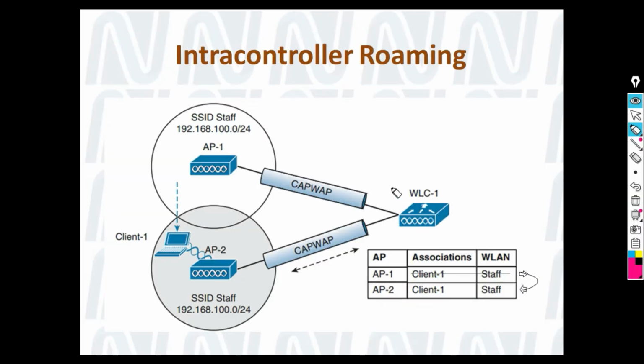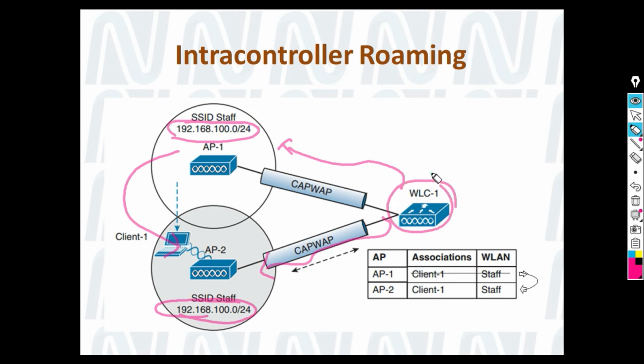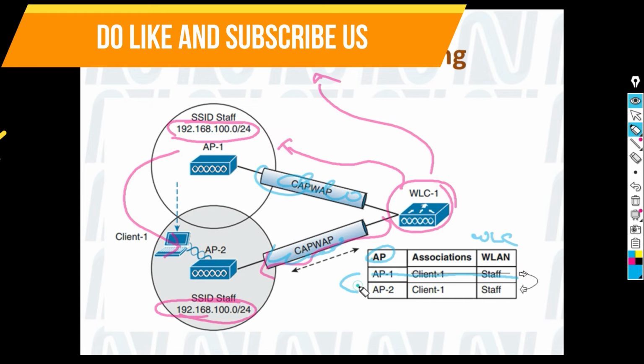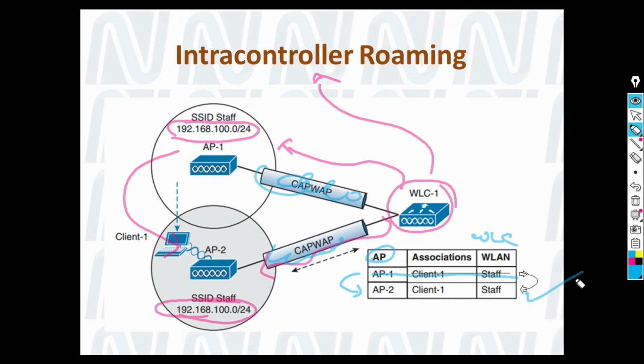So if you see, this WLC is pushing two SSIDs over here and over here. Both have the same SSID and the same layer 3 address; the subnet is the same. So if a client is moving from one AP to another AP connected to the same WLC, it is known as intra-controller roaming. And again, all of the communication will be secured, going through the CAPWAP tunnel. The WLC will maintain a table where it sees that the client was first associated with AP1, and now all of that entry is moved to AP2. So the WLC is aware of where the client is currently associated.